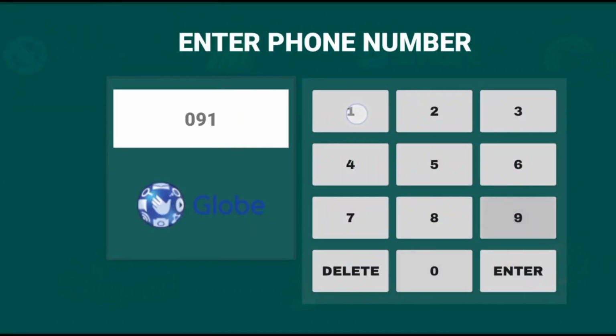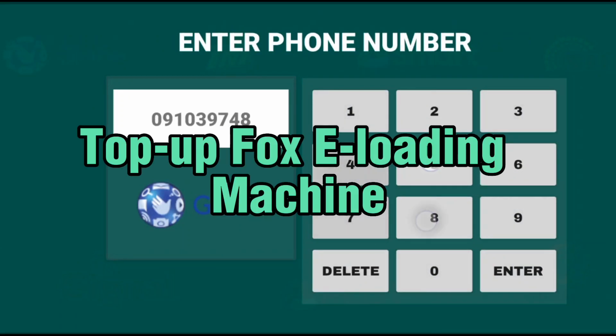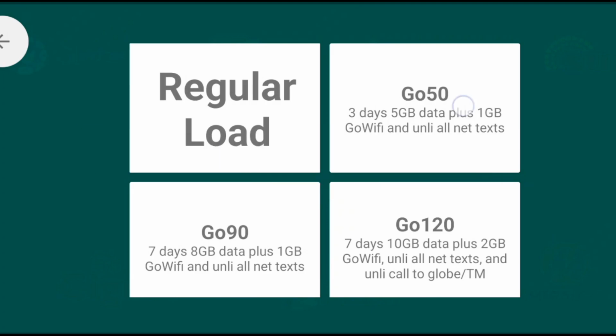Hello everyone, in this video I will show you how to edit your top-up in the GVH loading machine system.